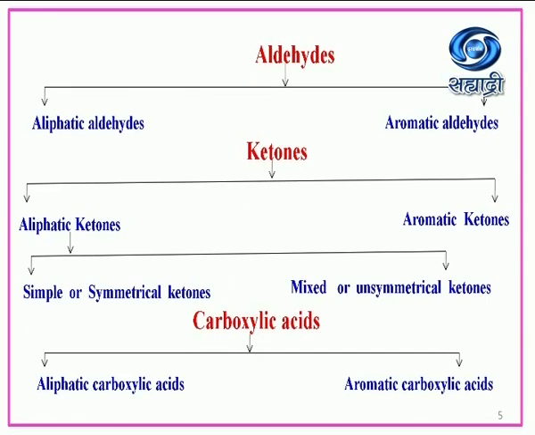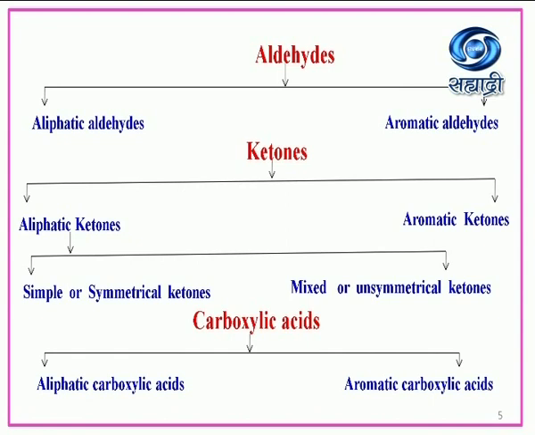Now aldehydes are classified in two sub-branches, that is aliphatic aldehydes and aromatic aldehydes. Then ketones are further classified in two sub-branches, that is aliphatic ketones and aromatic ketones. Aliphatic ketones are further classified in two sub-branches, that is simple or symmetrical ketones, and mixed or unsymmetrical ketones.